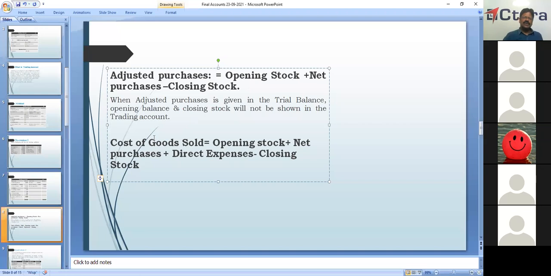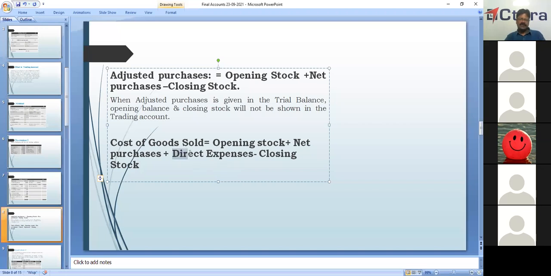What is this cost of goods sold? We have discussed before also. The gross profit is equal to net sales minus cost of goods sold. That is the sales side; the credit side is heavier than the debit side, and we get gross profit. So what is the cost of goods sold, COGS? It is opening stock plus net purchases, that is purchases minus purchase returns.